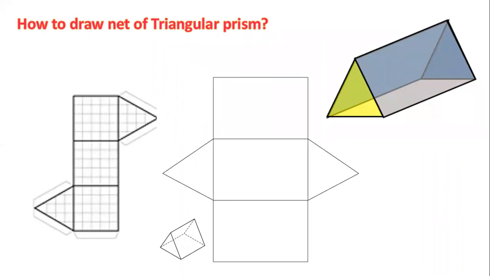Triangular. This is a prism. How to make a prism. The first one is a square triangular prism and the second one is a rectangular triangular prism. You can do it with the help of three squares or three rectangles.